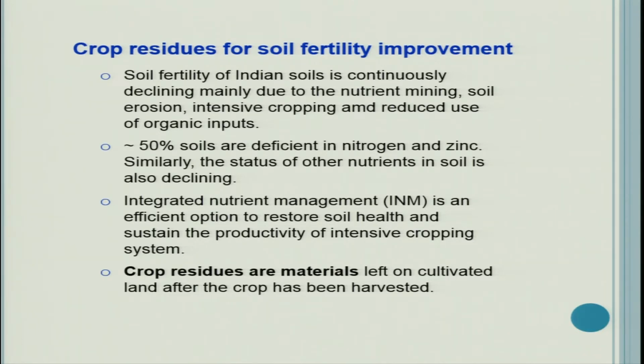Farmers started buying tractors, and because of this they stopped or reduced the number of animals they used to keep on their farm. So because of this there is less production, less availability of farmyard manure. And almost 50% soils are deficient in nitrogen and zinc in India. And similarly, the status of other nutrients in soil is also declining.